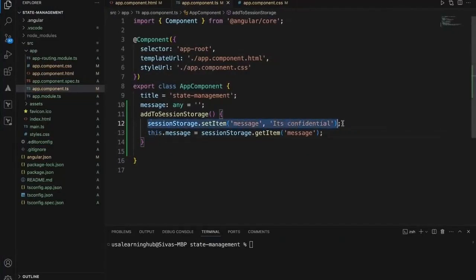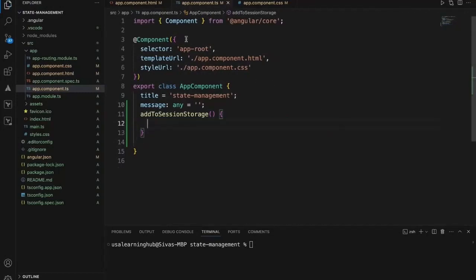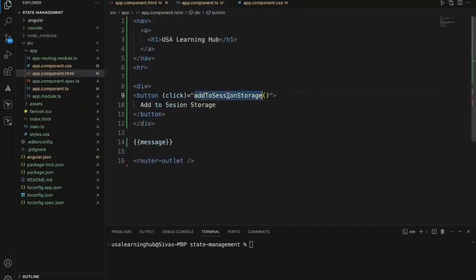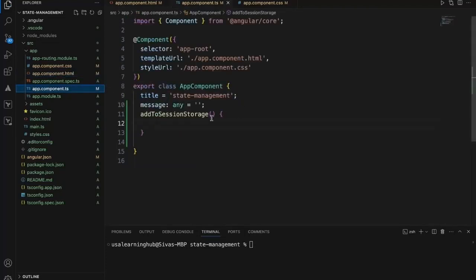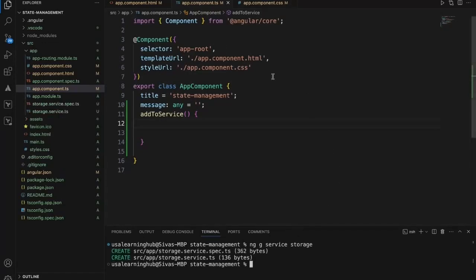Now the third way to store the data, or maintain the session, is using a service. Now let's remove this. Button click, add to service. Service is an Angular feature. Now I need to create a service. I'll call it data storage service. Now we have a service.